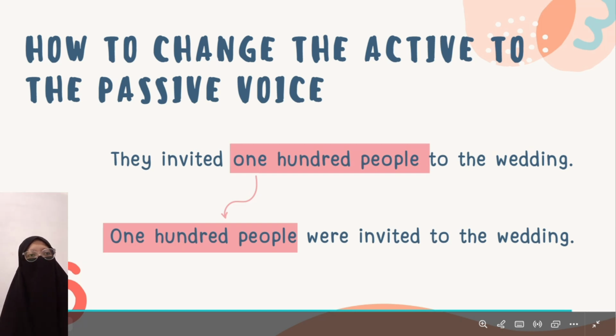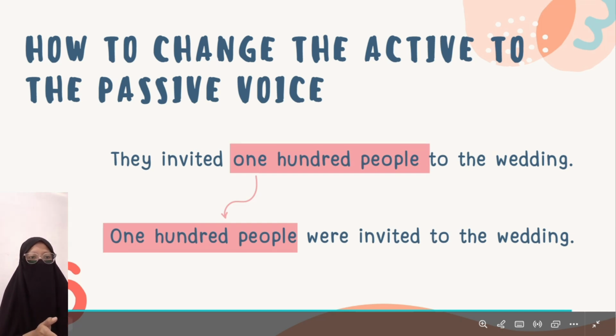And before the last, I want to tell you about how to change the active to the passive voice. They invite 100 people to the wedding. The first thing is the object, 100 people.